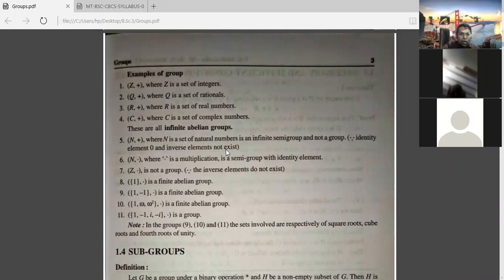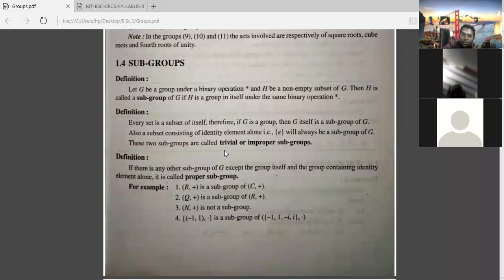Okay, now we'll go for the subgroups. Already you know the subgroup. You see the definition: let G be a group under the binary operation star, that means (G, star) you can say here. H be a non-empty subset of G. Then H is called a subgroup of G if H is a group itself under the same binary operation star.